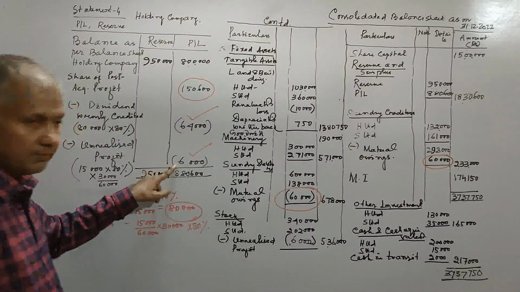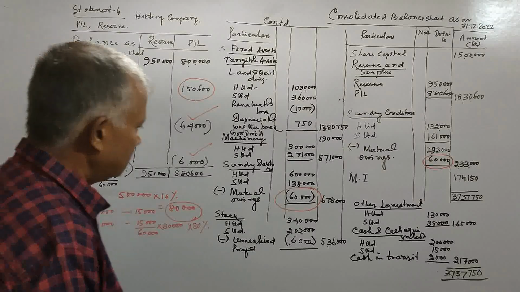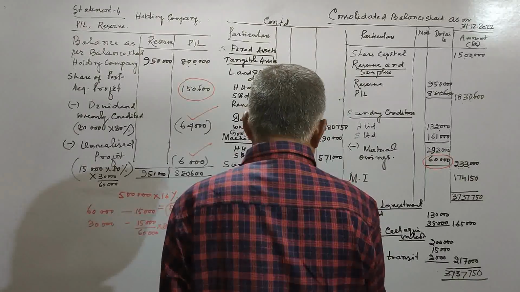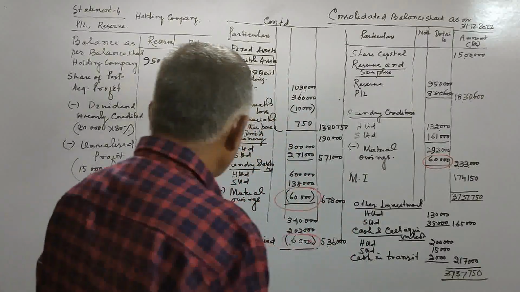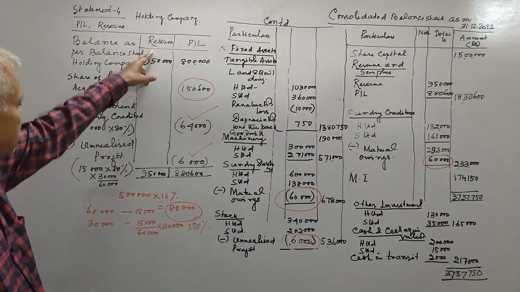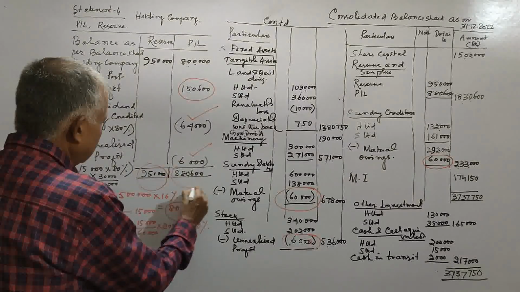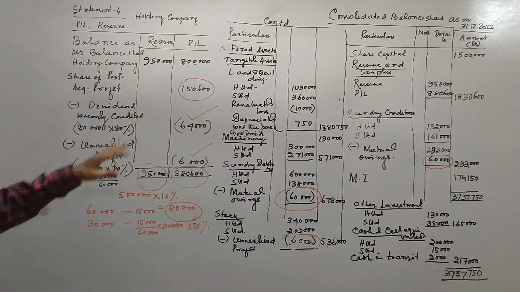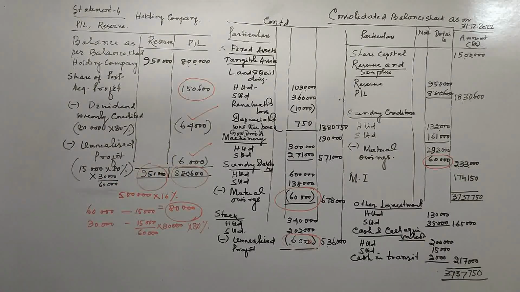We have deducted it from the PL. We will also deduct it from the closing stock, that is stock. We have deducted 6,000 over here. So reserve is 9,50,000 and your PL is 8,80,600, right? This is the statement of PL for holding company and subsidiary company merged together.